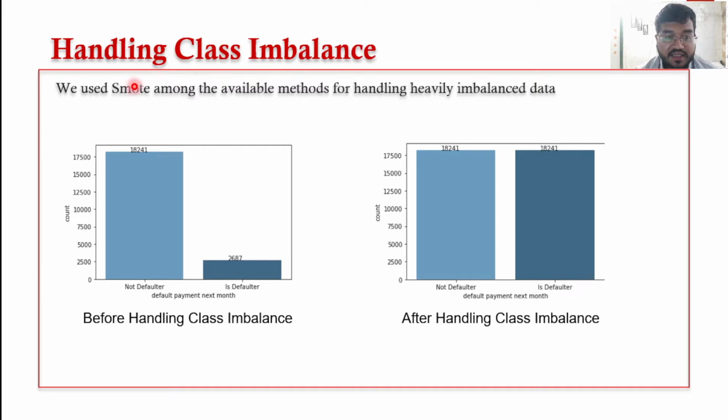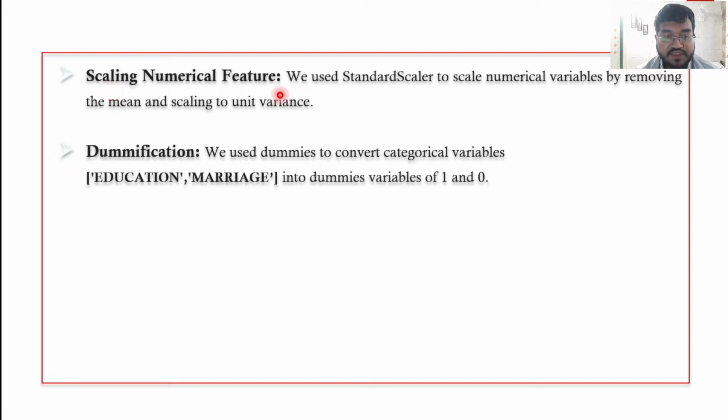Next step was handling the class imbalance. We use SMOTE among the available methods for handling heavily imbalanced data. As you can see, before handling class imbalance, the data was heavily leaned towards not defaulters, and after handling class imbalance, as we can see, the data has been balanced. Next step was scaling the numerical features.